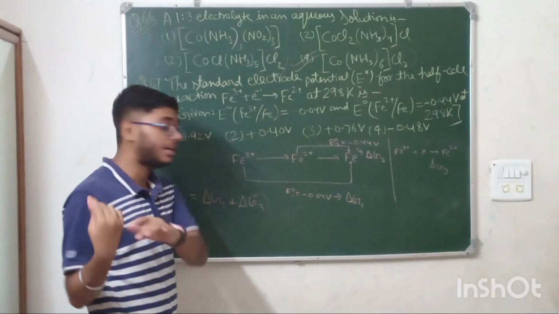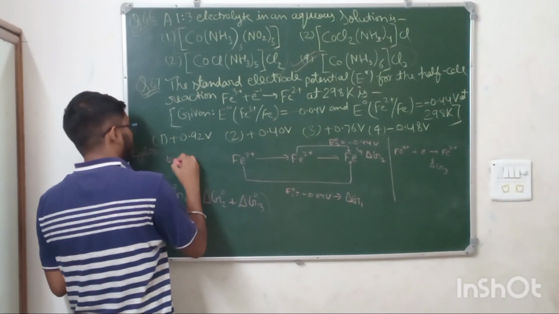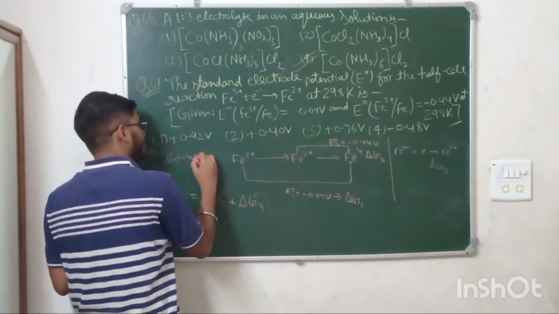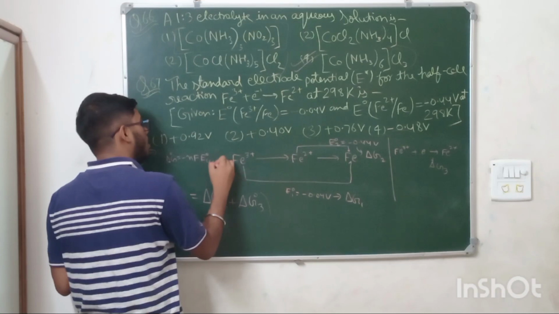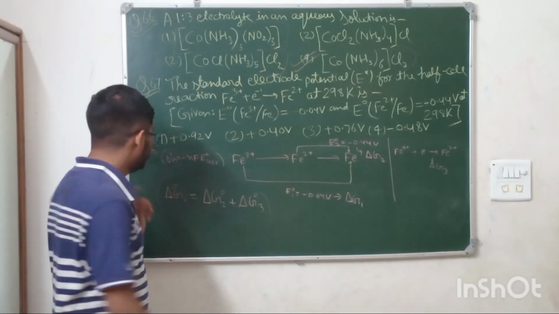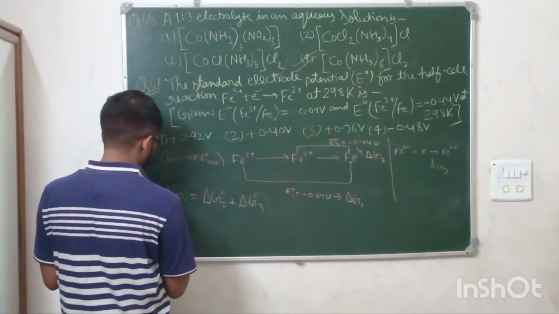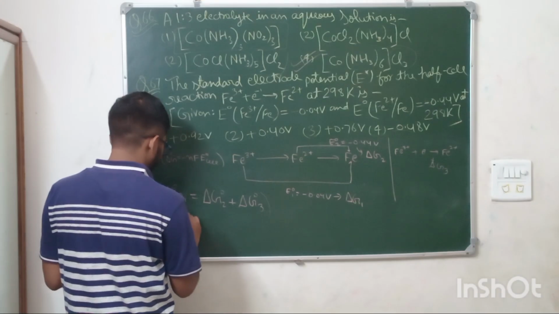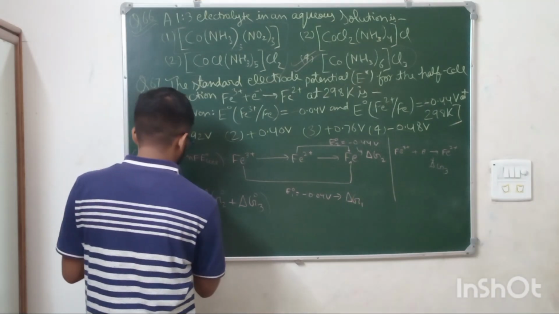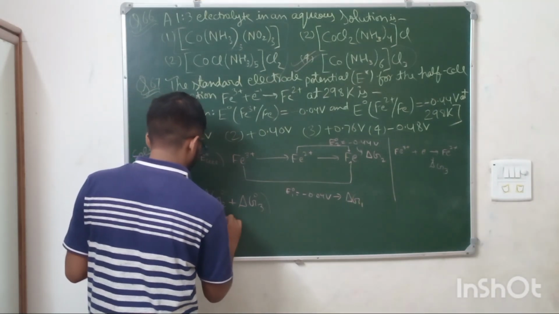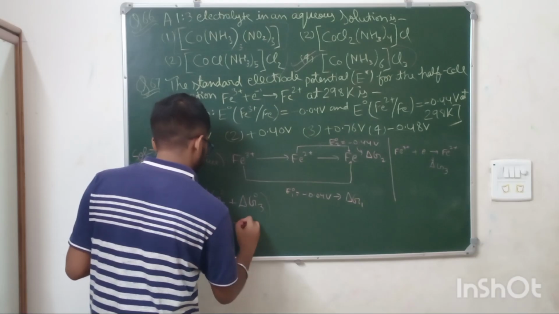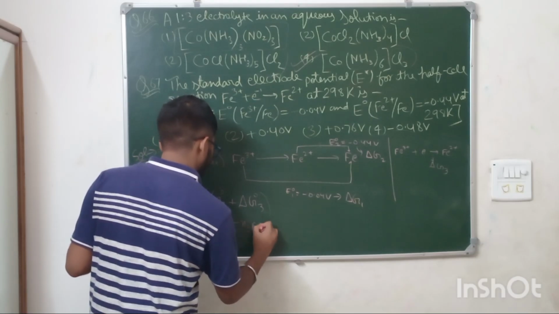What is the formula for standard Gibbs energy? Delta G0 is minus nFE0 of cell. Just substitute here: for this it will be minus N1 F E naught 1, for this minus N2 F E naught 2, and for this minus N3 F E naught 3.